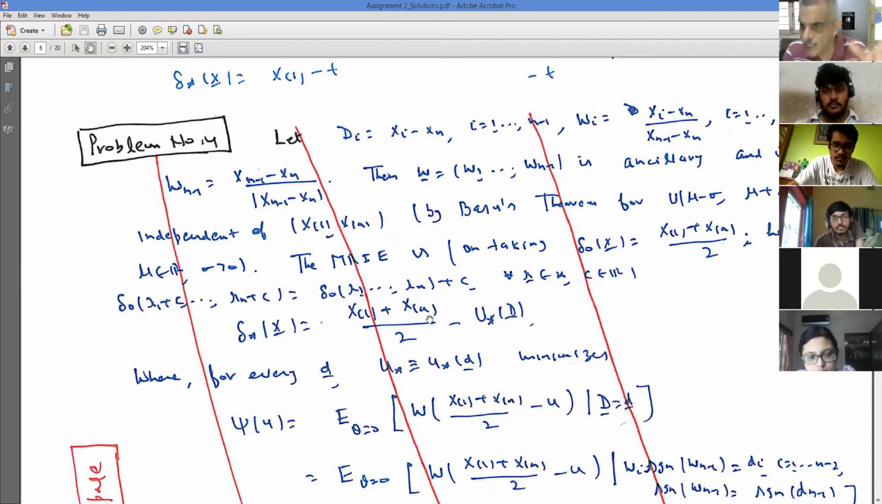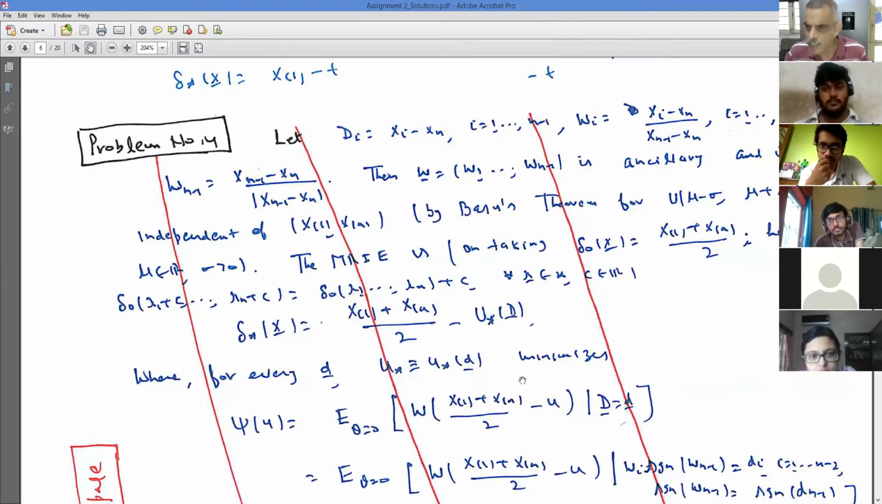But what I do is I look at a larger family, uniform mu minus sigma and mu plus sigma. There, X1, Xn is complete sufficient because there are two parameters, mu and sigma. So it would be independent of any ancillary statistic. But D_i is not ancillary, because X1 minus Xn, its distribution would depend on sigma. It will not depend on mu, but it will depend on sigma. But if I divide these D_i's by D_n's, then it will become ancillary because sigma would also get cancelled. So the W_i's are ancillary. So in the uniform mu minus sigma, mu plus sigma model, X1, Xn and W are independent.